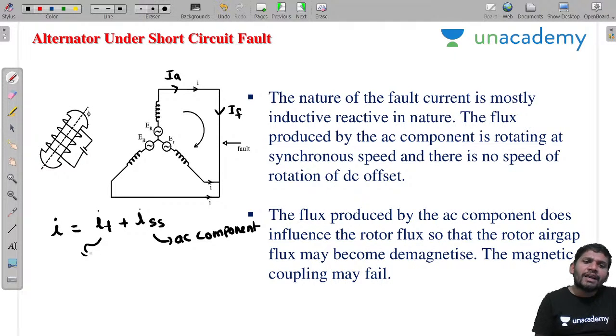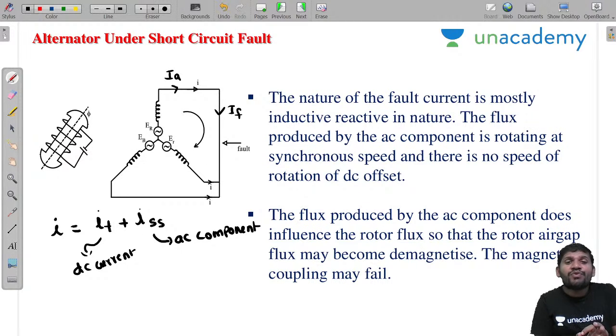This transient current is which one, sir? This is a DC current. It is a decaying DC current, sir. That means whenever a three-phase fault takes place, it consists of two components. One is the transient component, another one is the steady state component.